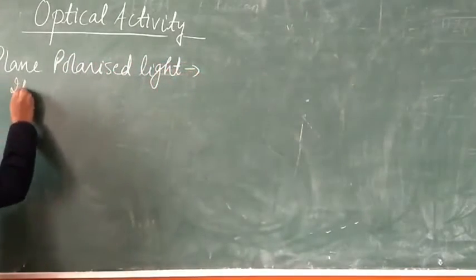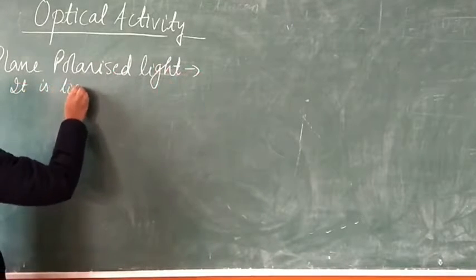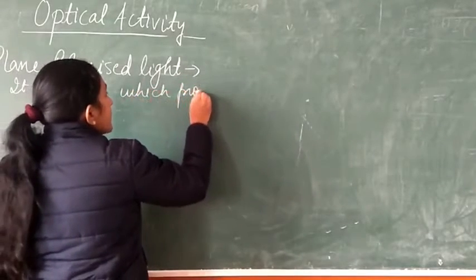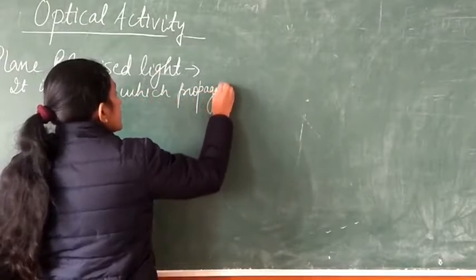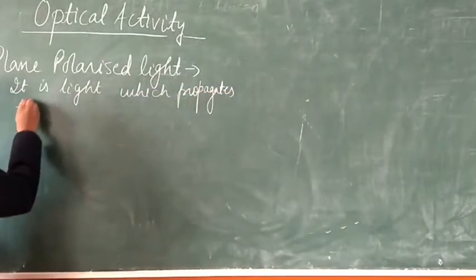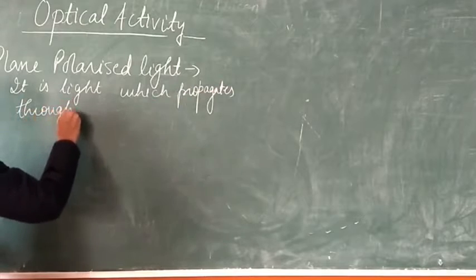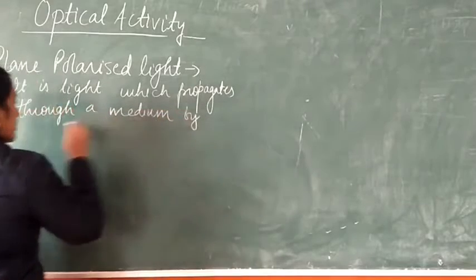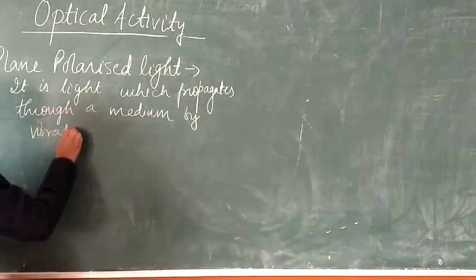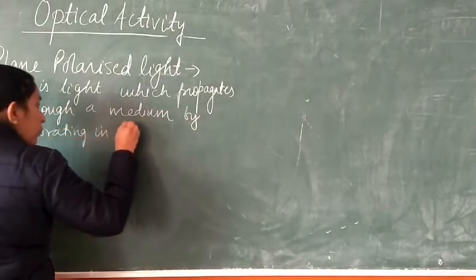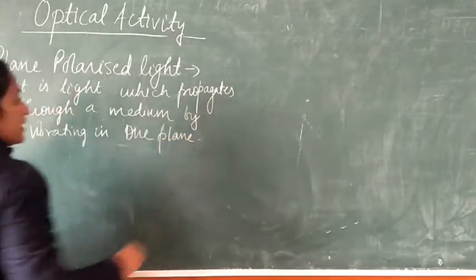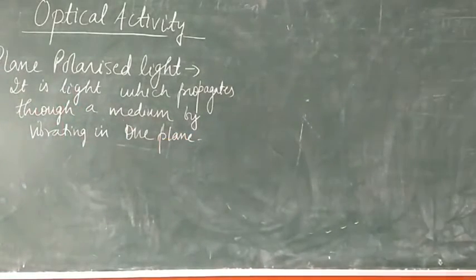So we'll say that it is the light which propagates through a medium by vibrating in one plane, right? It will not vibrate in all the directions or in all the planes. It will vibrate in only one plane or direction.